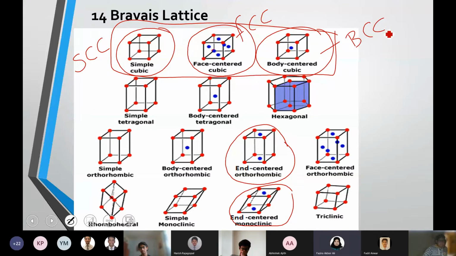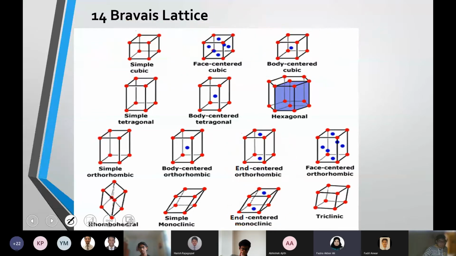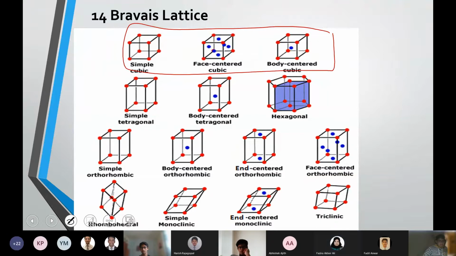That's why my question before we continue with the next topic: why is end centered arrangement not possible for a cubic unit cell? Anybody? Ma'am, is it because all the sides in a cube are equal?